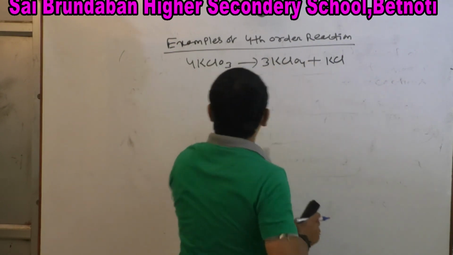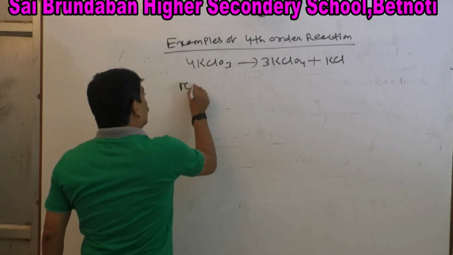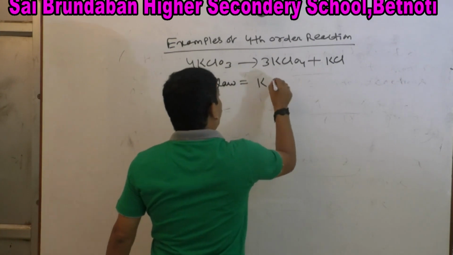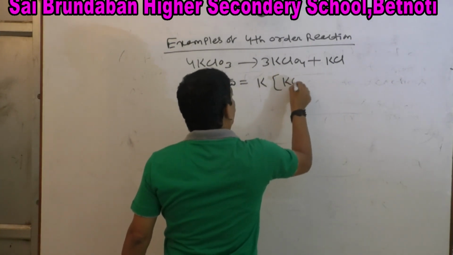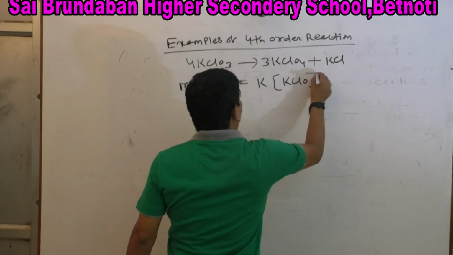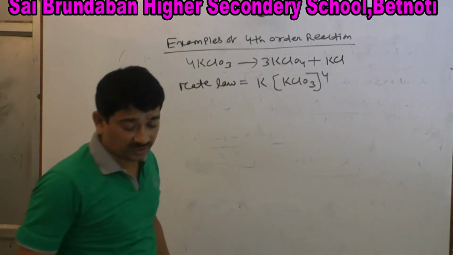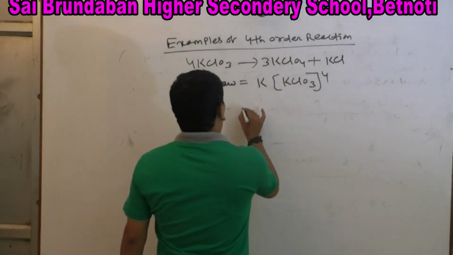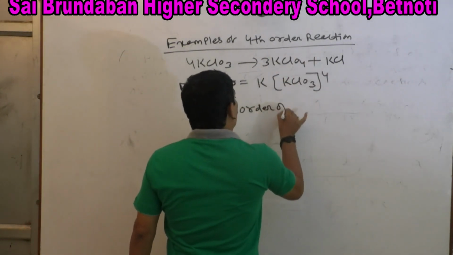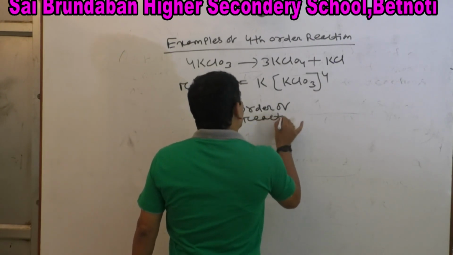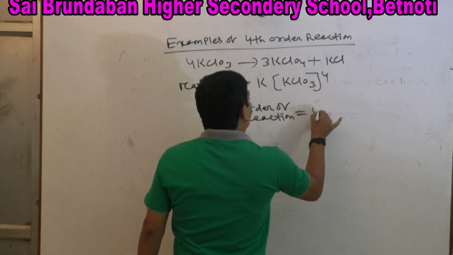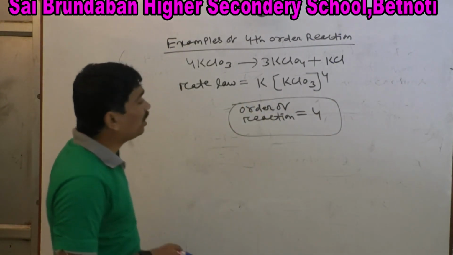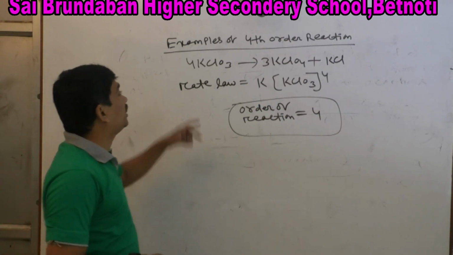Okay. So for this reaction, rate law equal to K [KClO3] to the power 4. So what is the order of reaction? Order of reaction equal to 4. This is one example for a fourth order reaction. Is that clear? Clear?